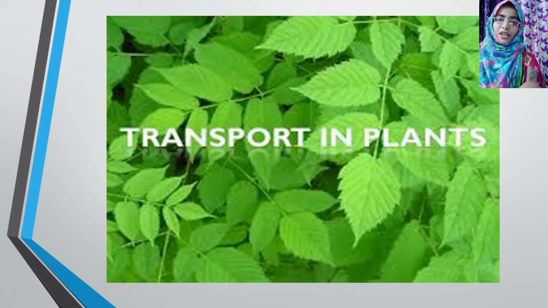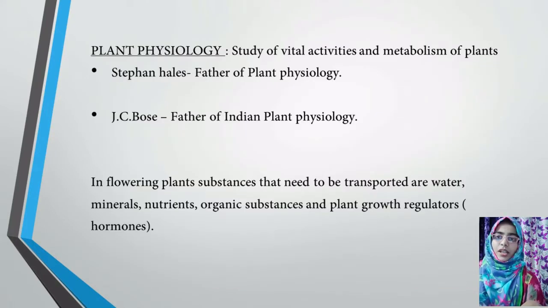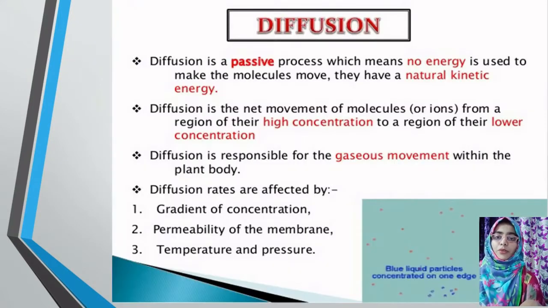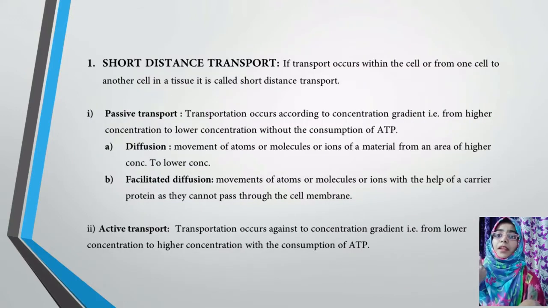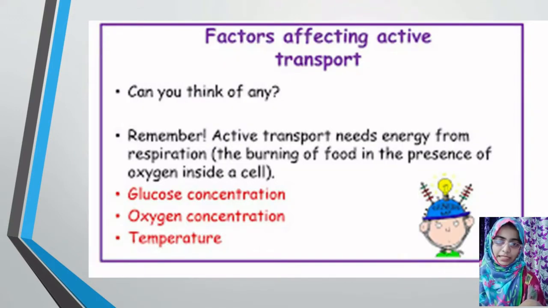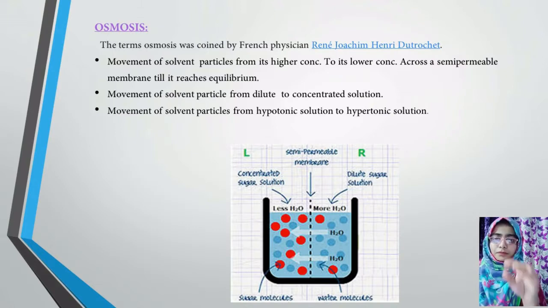Initially we started with the subject called plant physiology, who the father of plant physiology is, and what the study of plant physiology deals with. Next we studied diffusion, various types of diffusion, that is facilitated diffusion. Next we discussed active transport, passive transport, then factors affecting active transport. Now I am going to start with the topic called osmosis. Osmosis is the topic which we are going to start today.